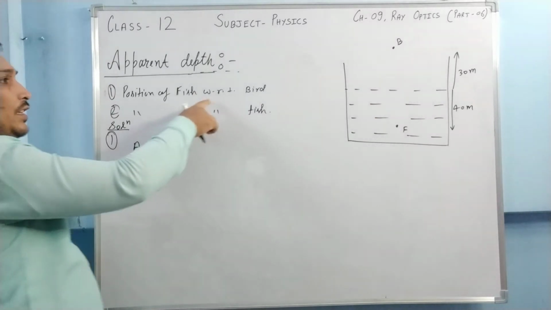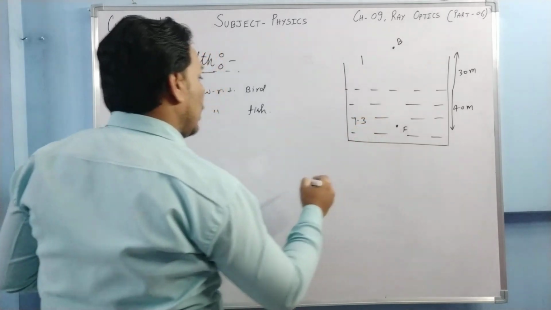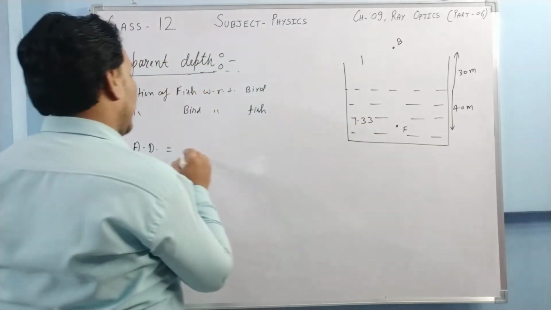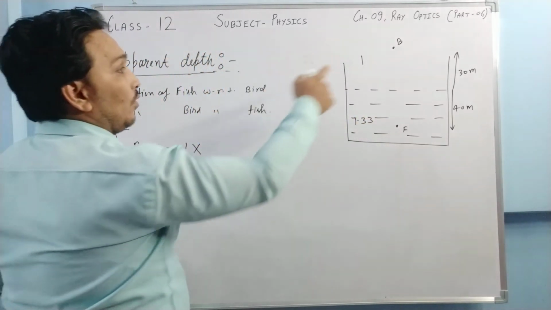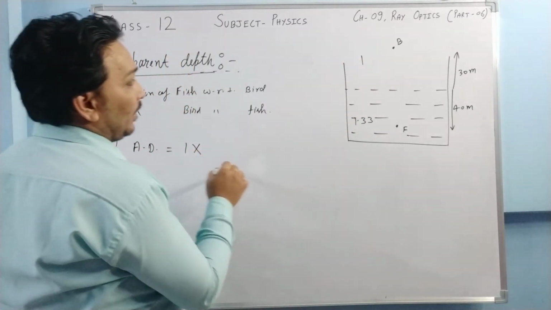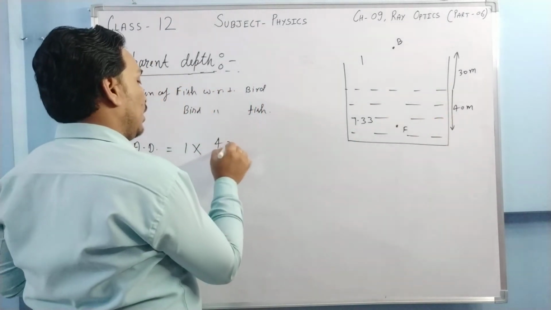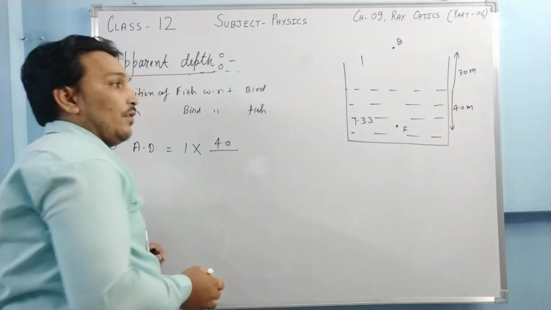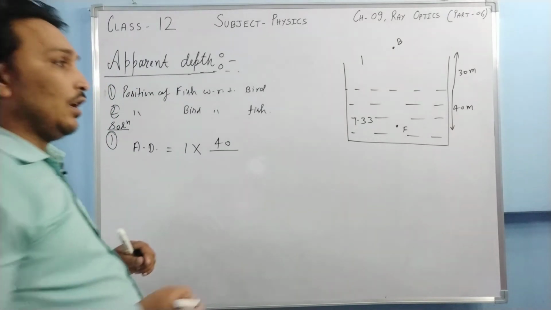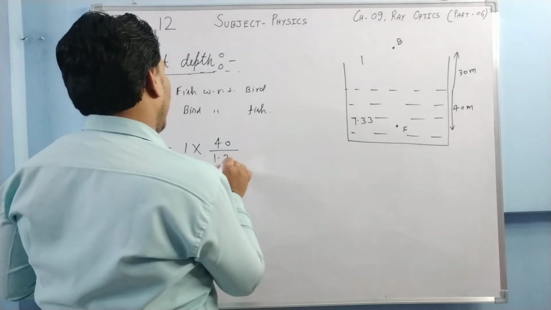In the first case, bird is observer, here it is air, here it is water, so refractive index of the medium of observer is 1, multiply by real depth. What is the real depth? 40, so it will be 40 upon refractive index of the medium where the object is. Where is the object? Object is fish. The fish is in the refractive index 1.33.